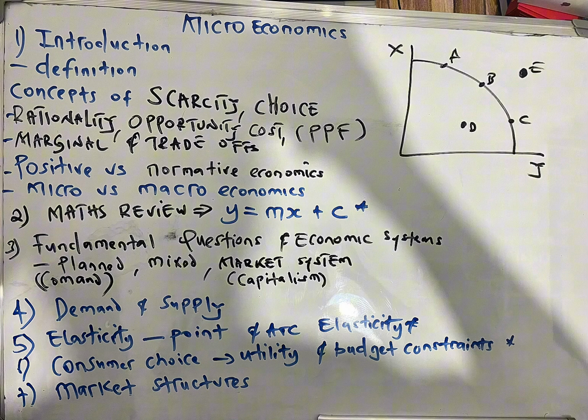Okay. Then the next topic is elasticity. Elasticity is simply the responsiveness to price changes. So there are two types of elasticity, point and arc elasticity. Point elasticity is just a small change. It's a move along the demand or supply curve. While with arc, the difference is huge. I'll talk about these formulas in another video. So you have to know that there are two different types of elasticity and you also have to know the formulas.